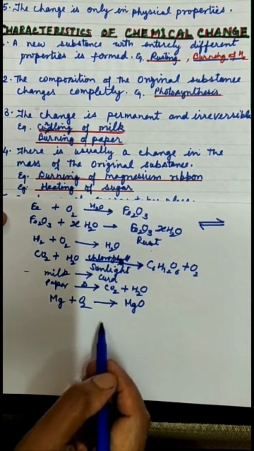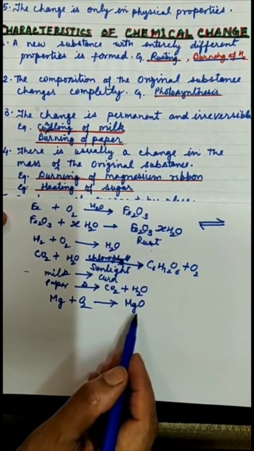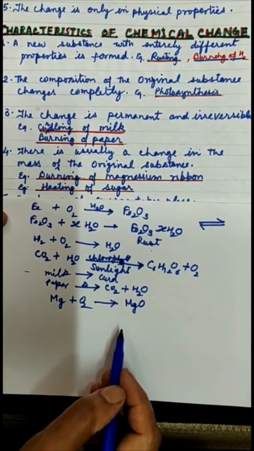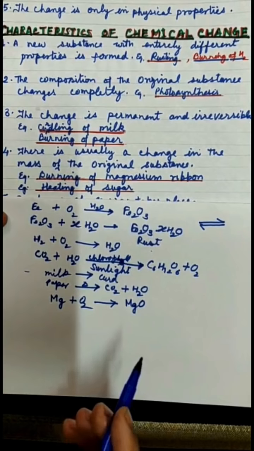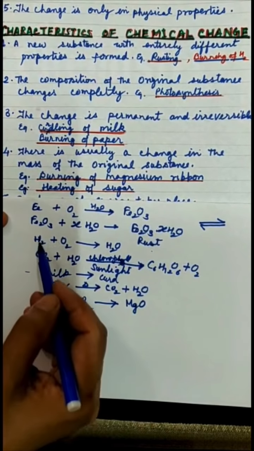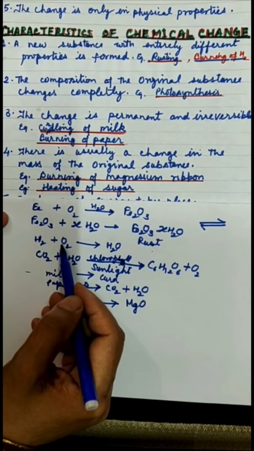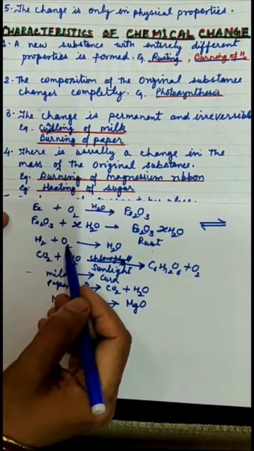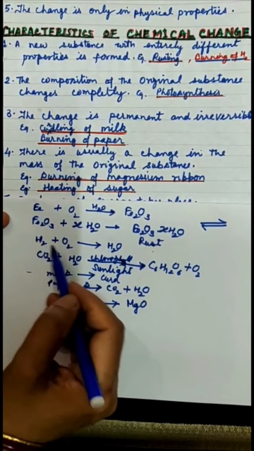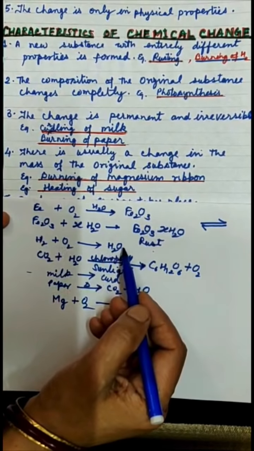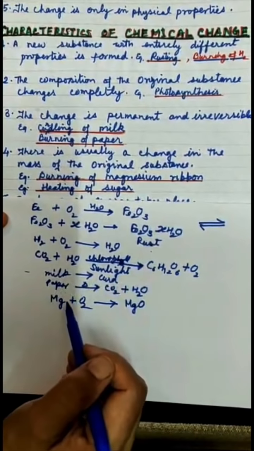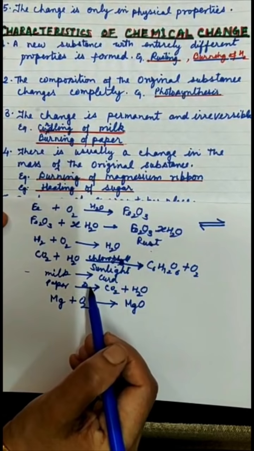So a change in mass is observed during a chemical reaction. Similarly, take the example of the burning of hydrogen. Hydrogen burns, so we cannot weigh hydrogen and oxygen separately so easily, though we can do it, but not so easily. And the weight of water will be weighed, so apparently there is some change. We can take one more example, burning of paper.